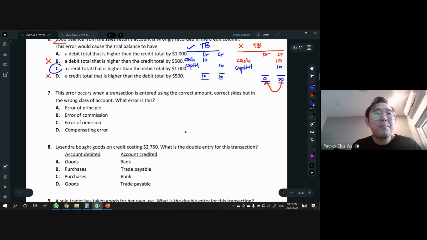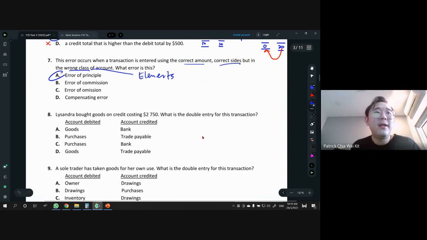Next one. This error occurs when the transaction is entered using the correct amount. The amount is correct, the side is correct, but it's the wrong class. Class again means elements, wrong elements. So which error makes this? Error of principle. For all the errors, you have to go through the notes.